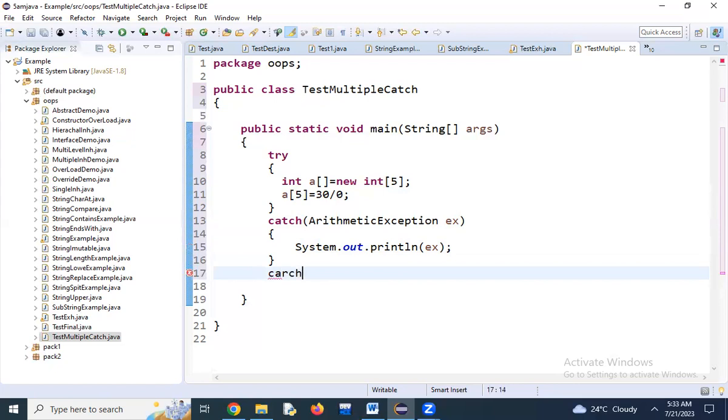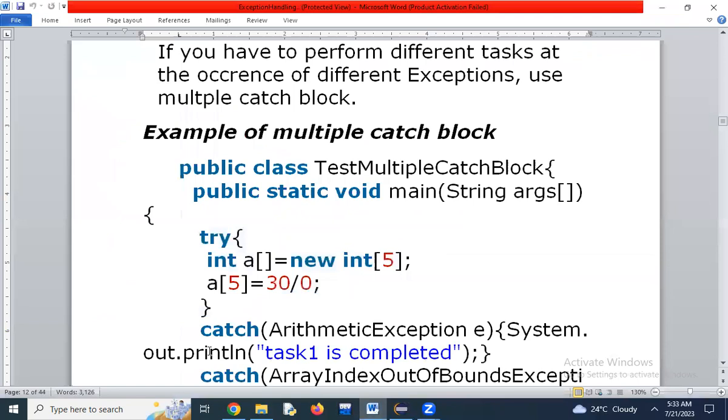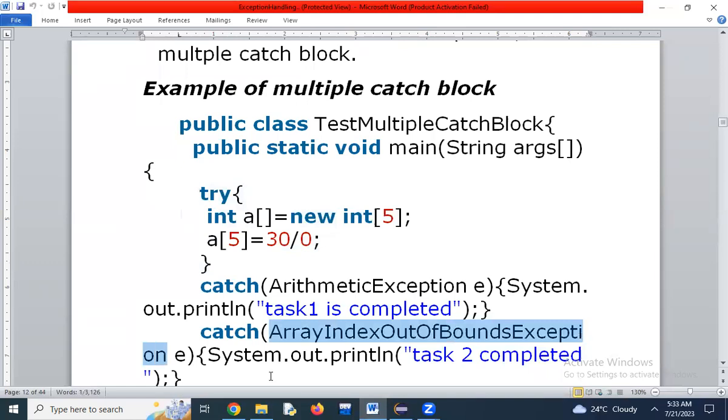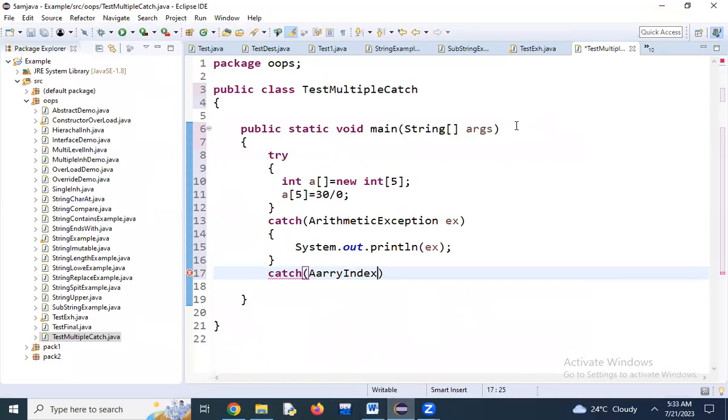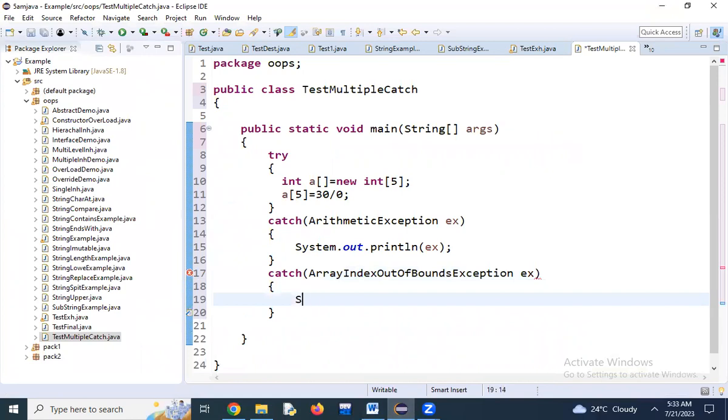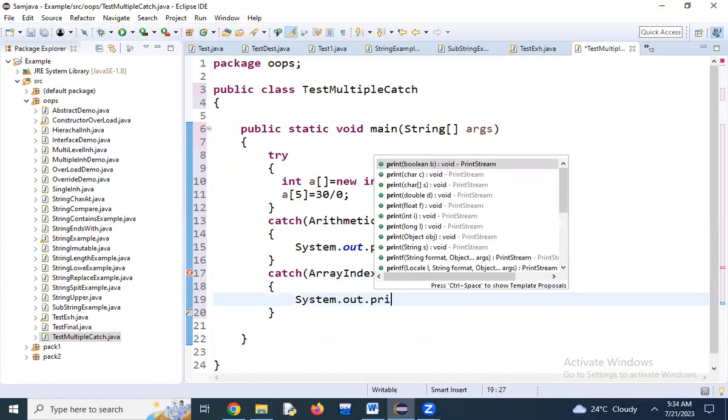Catch two: array index out of bounds, Exception EX, system dot out dot print.